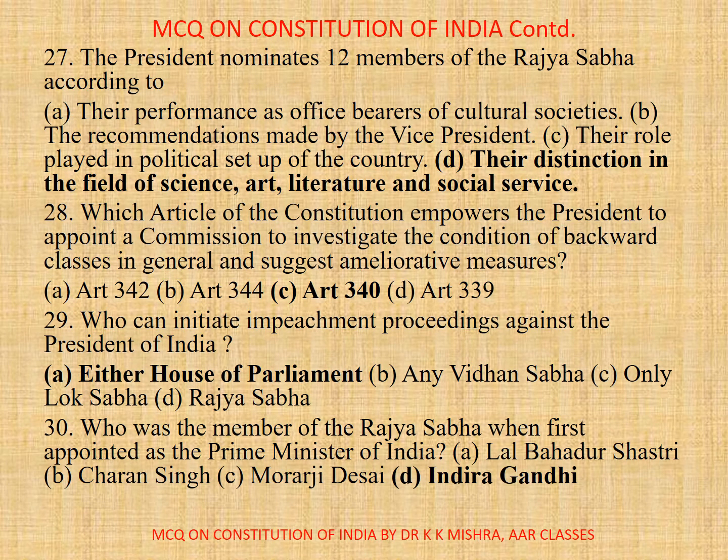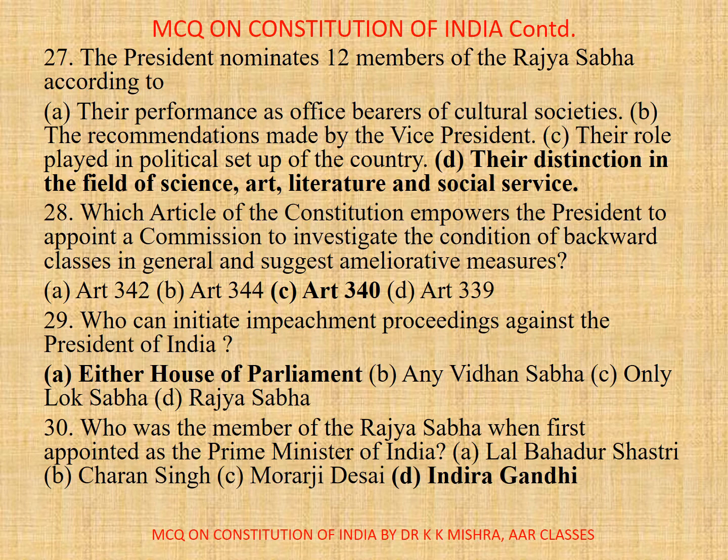27. The President nominates 12 members of the Rajya Sabha according to A. Their performance as office bearers of cultural societies. B. The recommendations made by the Vice President. C. The role played in political setup of the country. D. Their distinction in the field of science, art, literature and social service. Correct option is D.